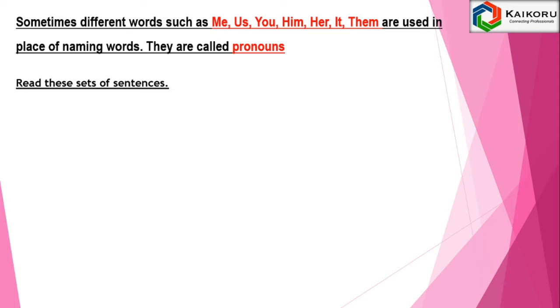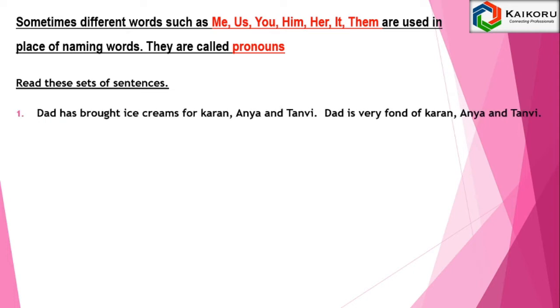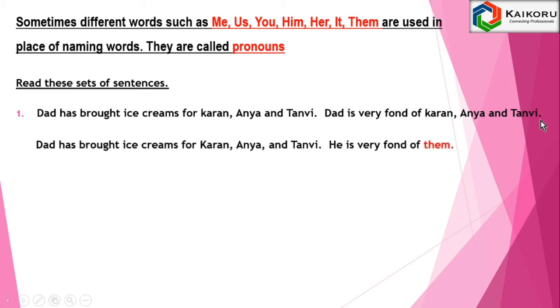Read these set of sentences. Dad has brought ice creams for Karan, Anya and Tanvi. Dad is very fond of Karan, Anya and Tanvi. Dad has brought ice creams for Karan, Anya and Tanvi. He is very fond of them. Here, if you see, them is the pronoun. It is used instead of Karan, Anya and Tanvi. So instead of naming words, we are using words such as them. These words are called pronouns.